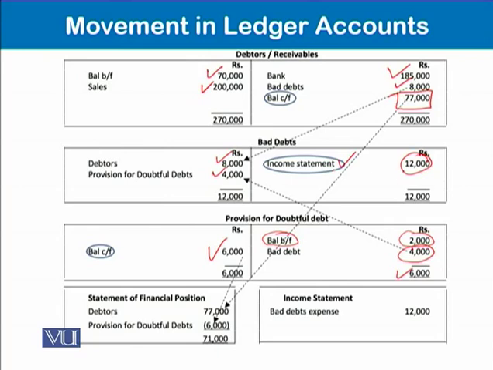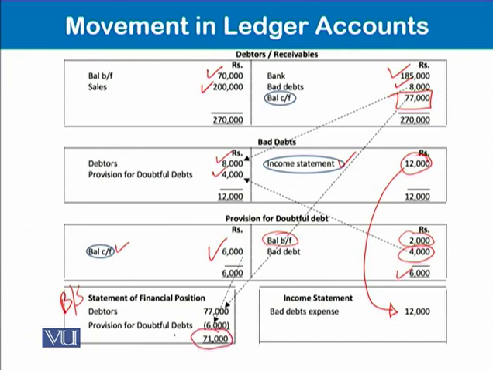So this 12,000 is coming in the income statement, and the debtors closing balance of 77,000 is coming here, and the provision closing balance carried forward of 6,000 is coming here, so that the net balance receivable from debtors appearing in the balance sheet or statement of financial position is equal to 71,000.